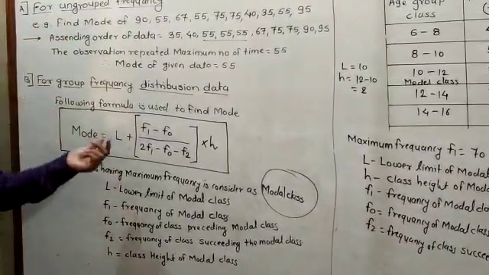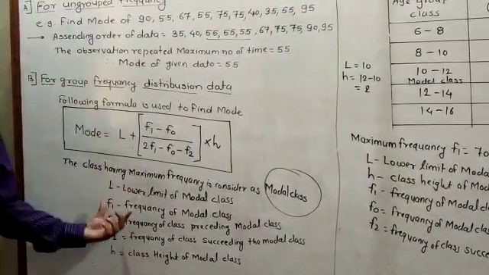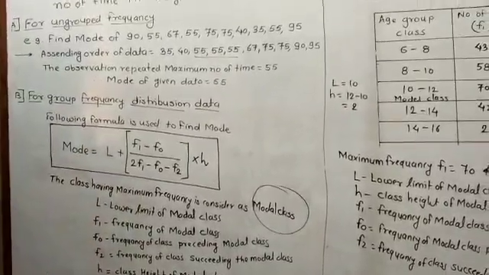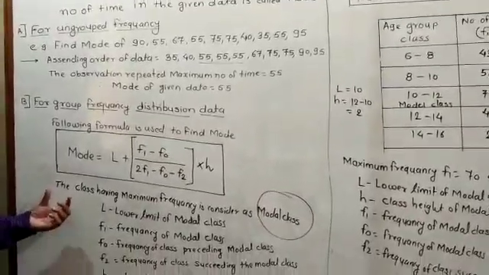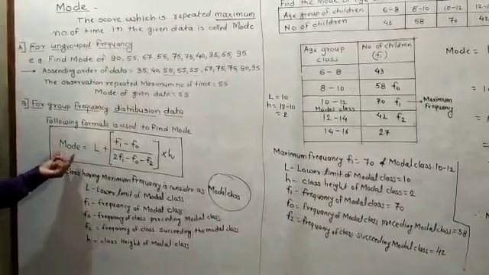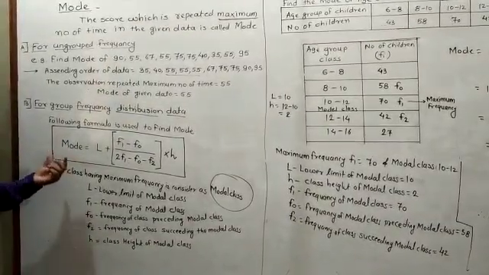For the group frequency distribution you will not understand easily when I say it like this, but in the next lecture I will solve one example, and then you will understand this formula and this method also.